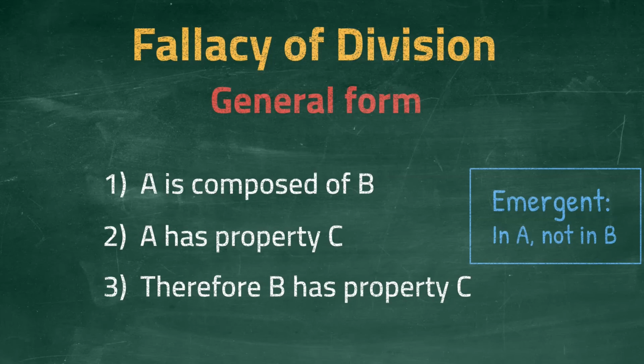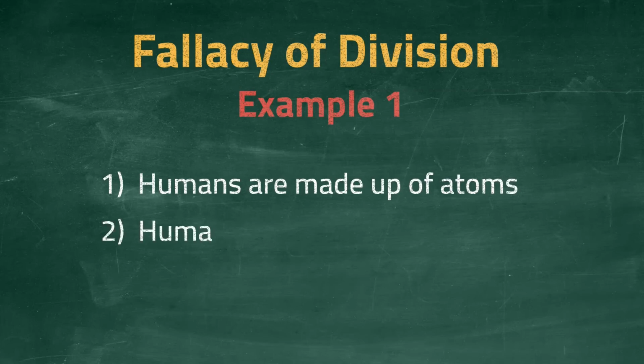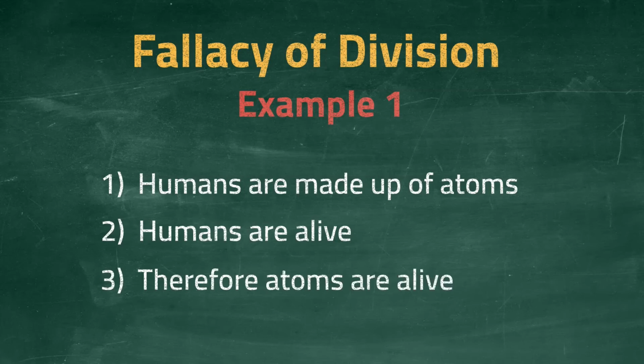Let's have a look at two examples of this fallacy. The first example concerns life. The argument goes like this. Humans are made up of atoms. Humans are alive. Therefore, atoms are alive. You cannot conclude that atoms are alive based solely on this composite relationship between humans and atoms.